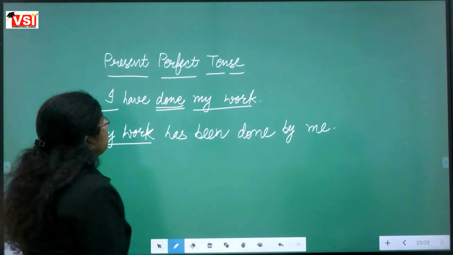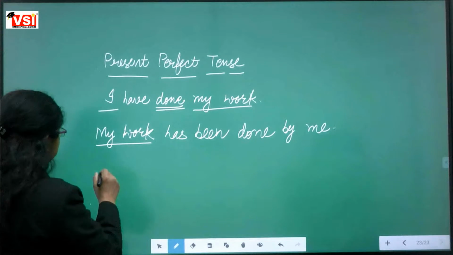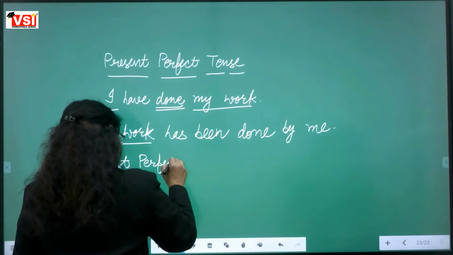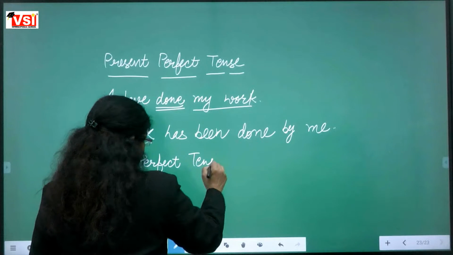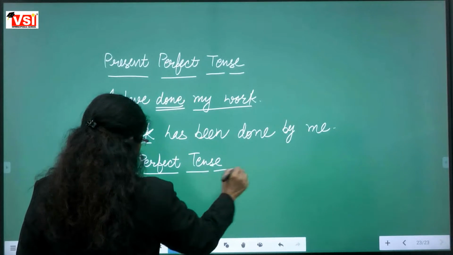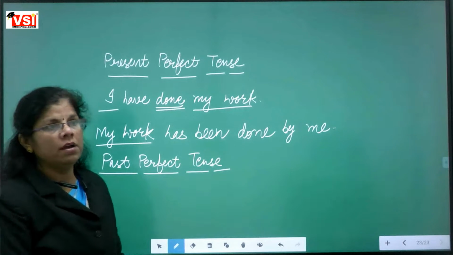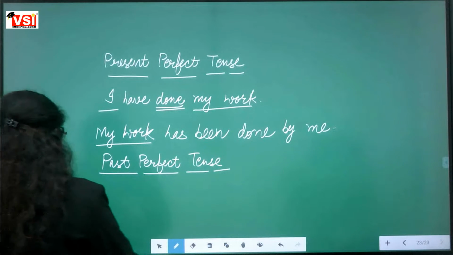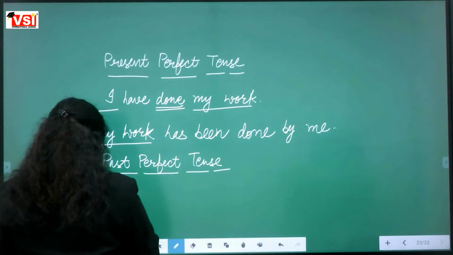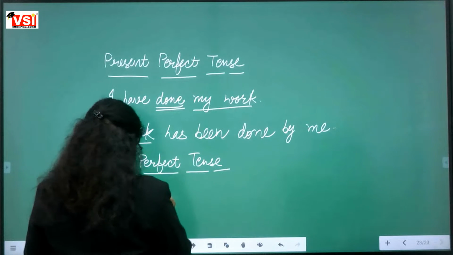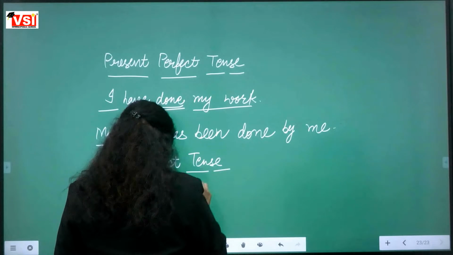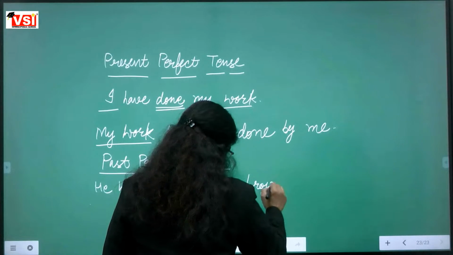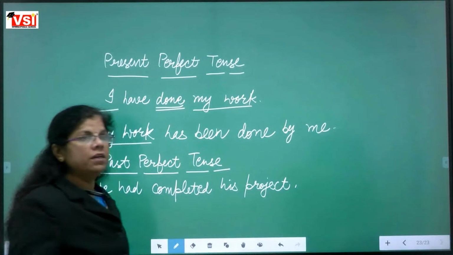Okay. We are moving to the next tense, that is past perfect tense. We have to write an example of past perfect tense. He had completed his project.